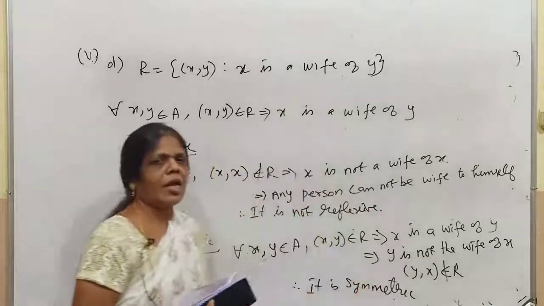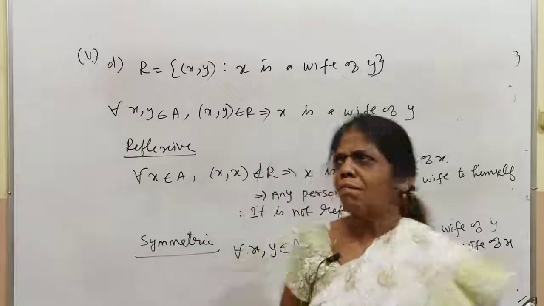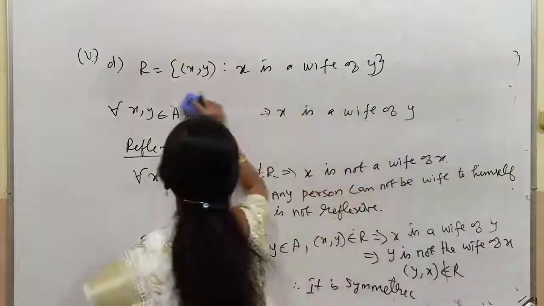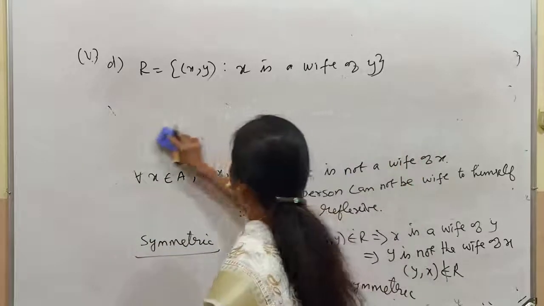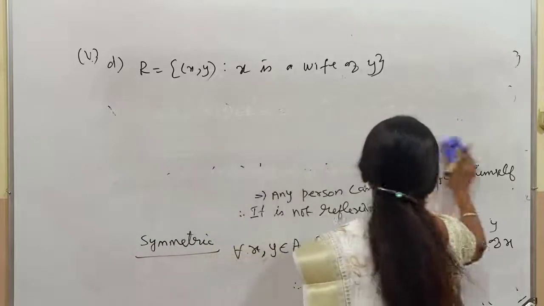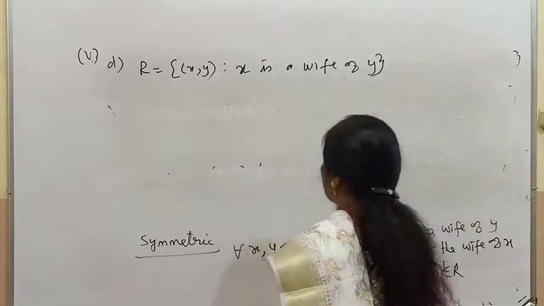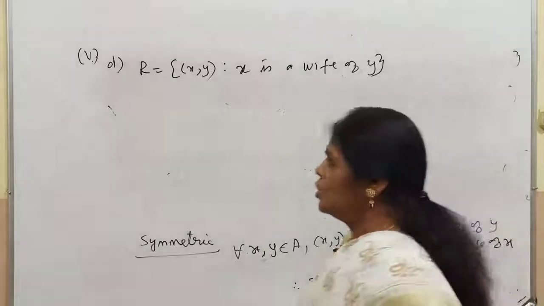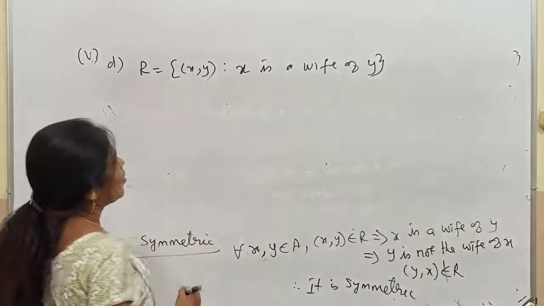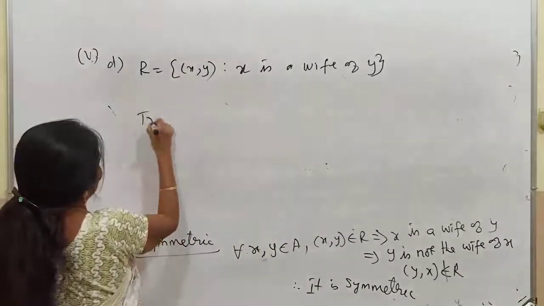Right. Any doubt in this? Now, we are going for transitive. The boy who is having doubt in transitivity, second order pair, listen to me. I am going to ask you only. You should answer from there. Right. Now, listen. Transitive.